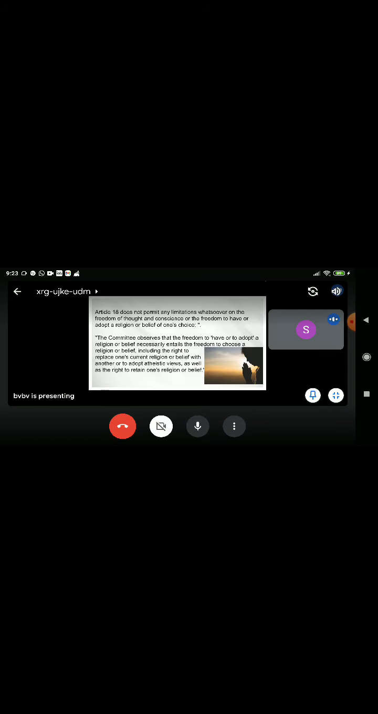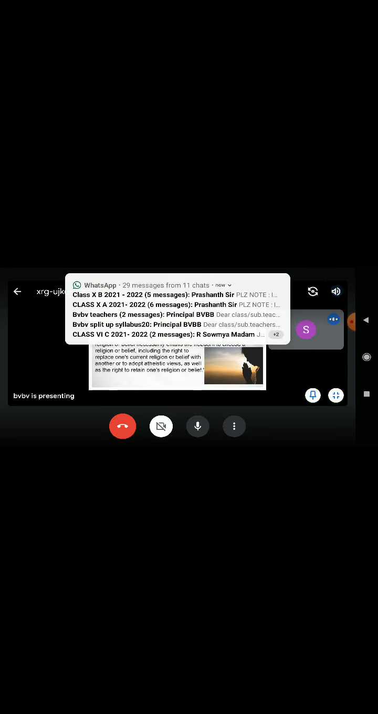or the freedom to have or adopt a religion or belief of one's choice. The committee observes that the freedom to have or to adopt a religion or belief necessarily entails the freedom to choose a religion or belief, including the right to replace one's current religion or belief with another or to adopt atheistic views, as well as the right to retain one's religion or belief.